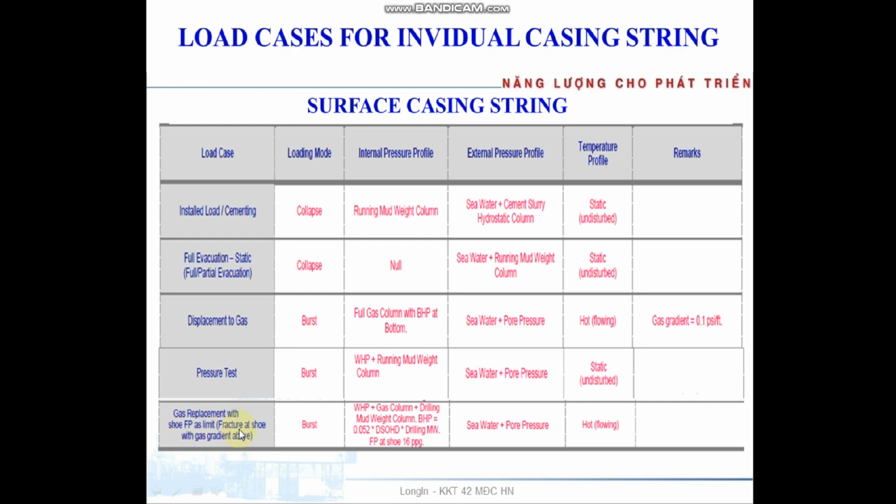Fifth, gas displacement with shoe fracture pressure limited. That means pressure at the shoe with gas gradient upward. This is for burst as well.